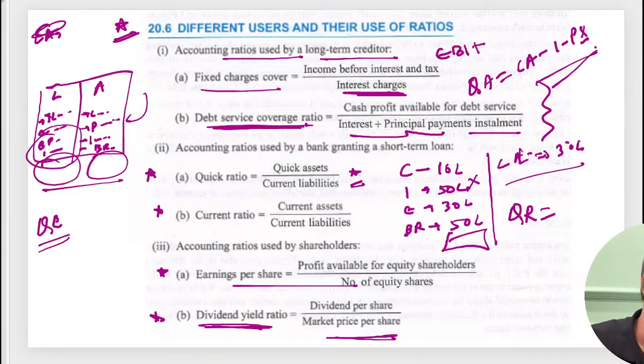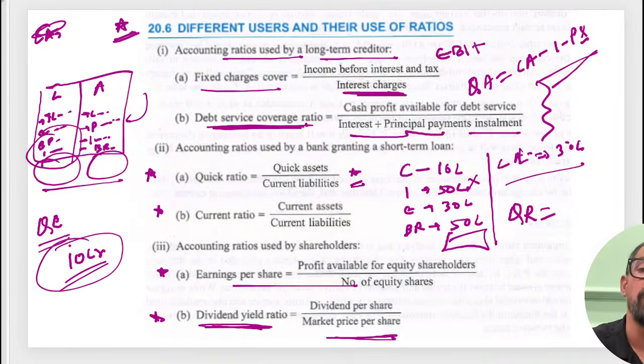Cash profit available for debt service. Debt servicing is something like, let's say a company approaches your bank for some sort of loan, and they want, suppose, 10 crore rupees. Before sanctioning that loan, you will check their repayment capacity. So debt service is basically how much debt they have already taken in the past and how much cash they are generating from the operation. Does that company have the capacity to repay or not?